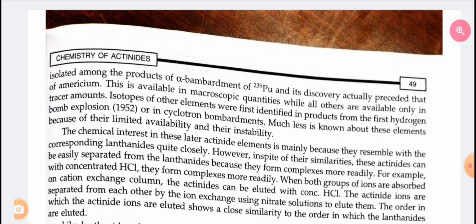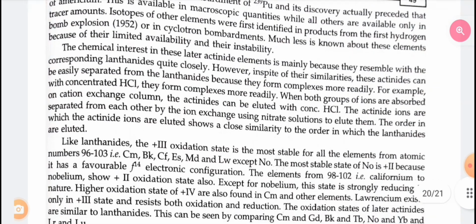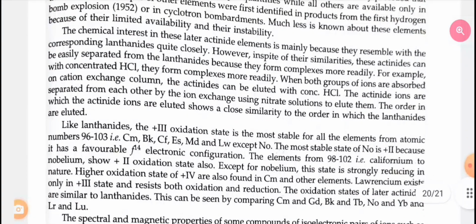The order in which the actinide ions are eluted shows a close similarity to the order in which the lanthanides are eluted. Like lanthanides, the third oxidation state is most stable for all elements from atomic number 96 to 103. The most stable state of nobelium is +2 because it has the favorable f14 electronic configuration. The elements from 98 to 102, californium to nobelium, show the +2 oxidation state also. Except for nobelium, this state is strongly reducing in nature.